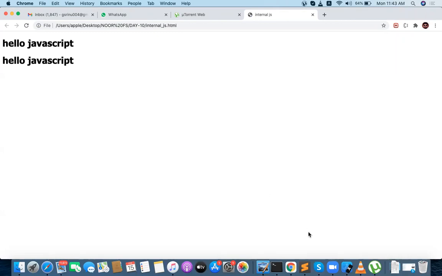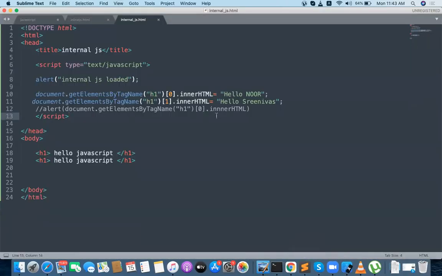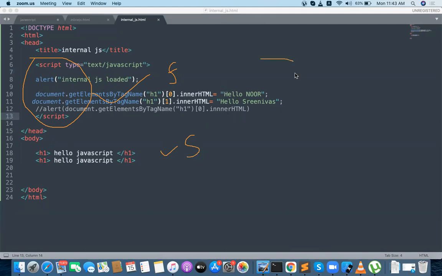The problem is very simple. Script is loading first, and HTML is loading second. Script is executing first, and the DOM is here. The program executes step by step, right? So your DOM is at the bottom level, and it is not going to be accessed by the JavaScript.